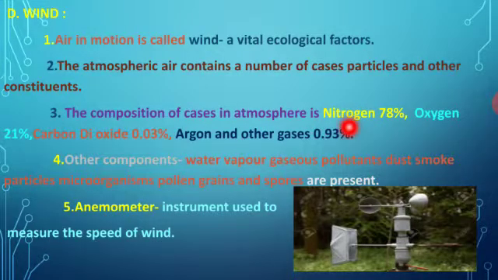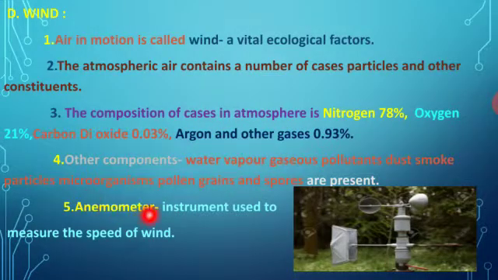One is nitrogen 78%, oxygen 21%, and carbon dioxide 0.03%. Argon and other gases are 0.93%. Other components are present in the atmosphere. Other than these gases, the other components present are water vapor, gaseous pollutants, dust, smoke particles, microorganisms, pollen grains and spores. These are some of the gases as well as the other components present in the wind.